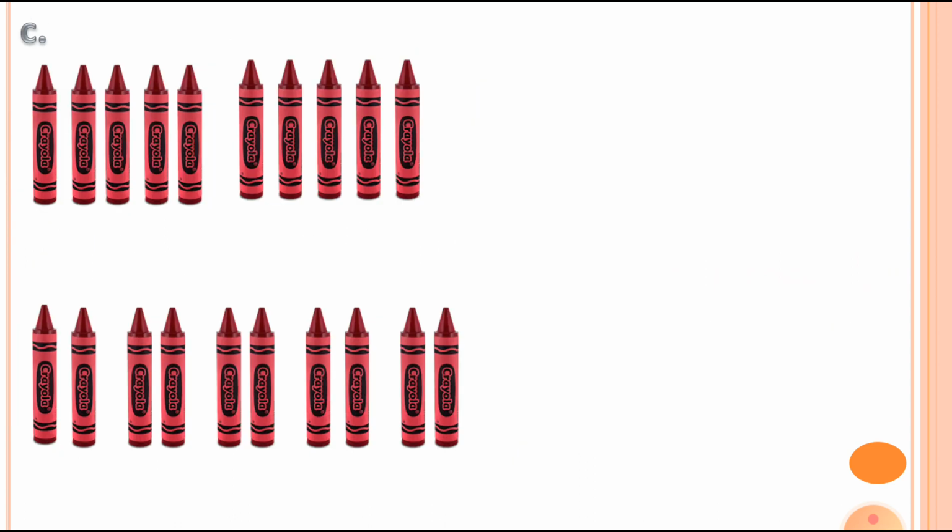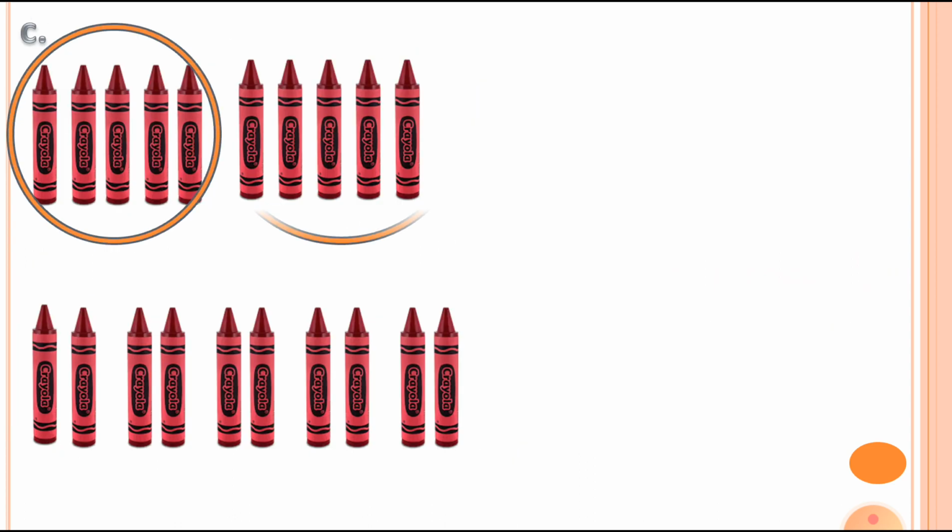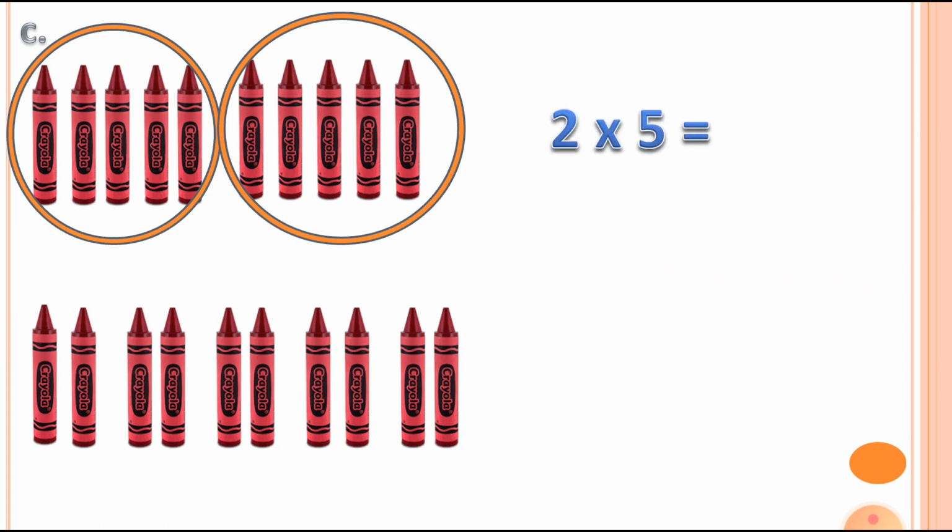Let's see sum number C, first group and second group. We are making 2 groups and each group has 5 crayons. You can see this 2 is indicating the number of groups. So there are 2 groups and each group has 5 crayons. 2 5s is equal to 10.